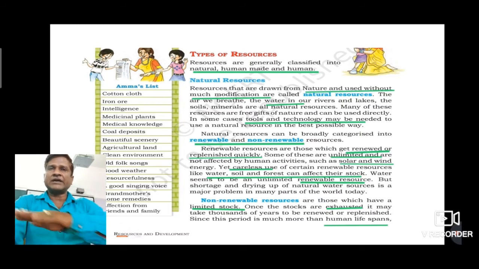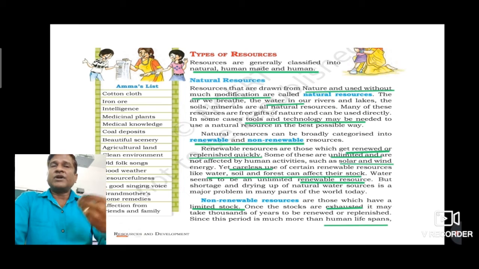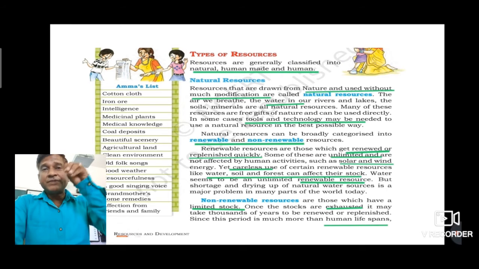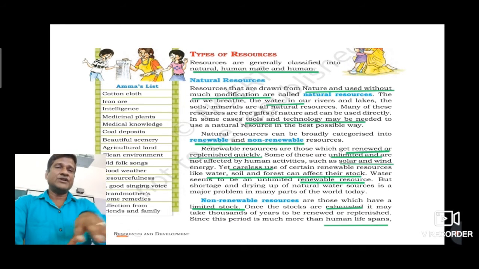Actual and potential are both different from each other. How? Look, what is an actual resource? Actual resources are those whose quantity is known to us. We know how much we have. These types of resources, their quantity is known and we are using them in the present time also. For example, we are using different minerals, coal, fossil fuels. So these come in the category of actual resources.